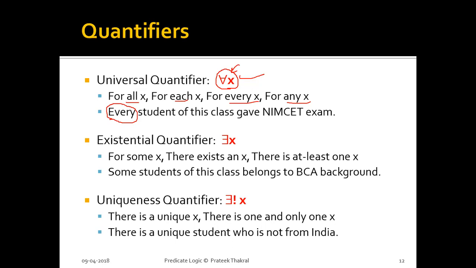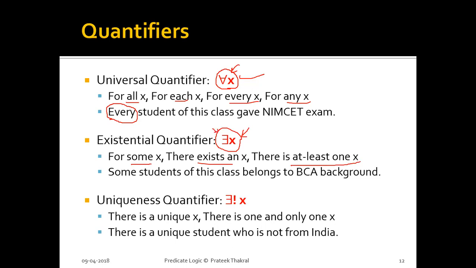The second quantifier is the existential quantifier, which is represented using this particular symbol. And how do we read this symbol? There are various notations: for some x, there exists an x, and there is at least one x. These three are the different ways to read this symbol.